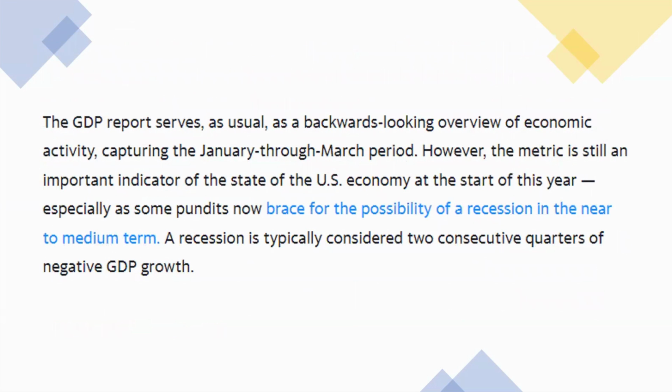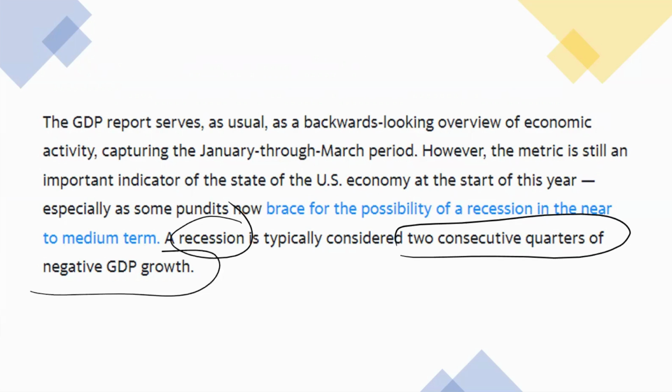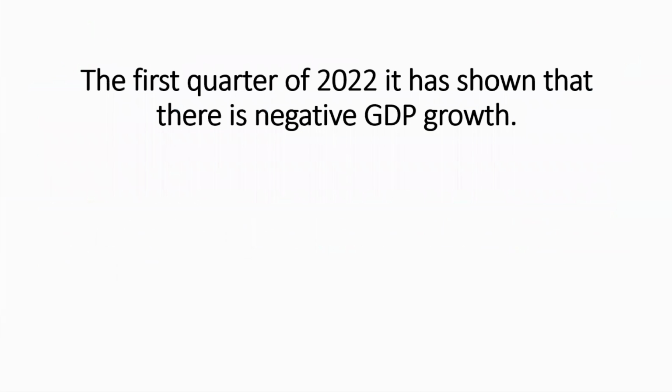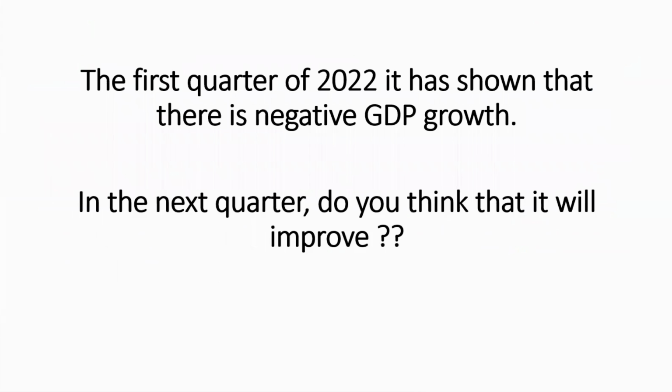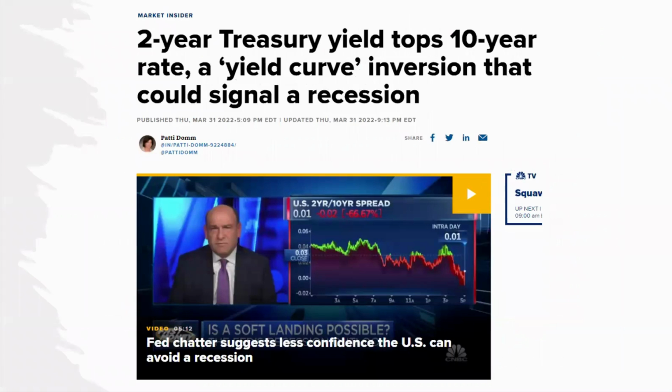This article also explains that when a recession happens, usually it has to be 2 consecutive quarters of negative GDP growth. In the first quarter, we have already seen a negative GDP growth. So the second thing we are looking at is whether it will improve in the next quarter, or whether there will be continued negative GDP growth. The thing I want to share with you guys is about this article, where they showed that a yield curve inversion could also potentially signal a recession coming.